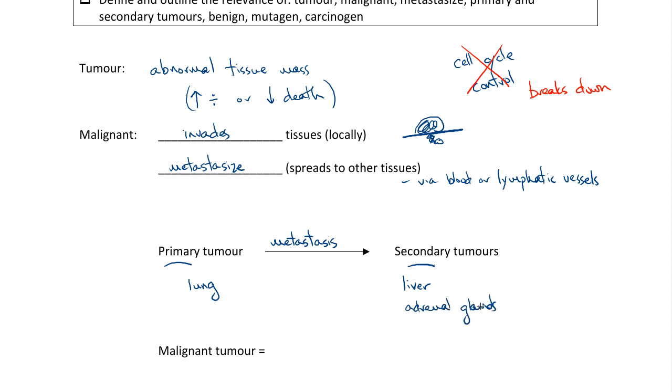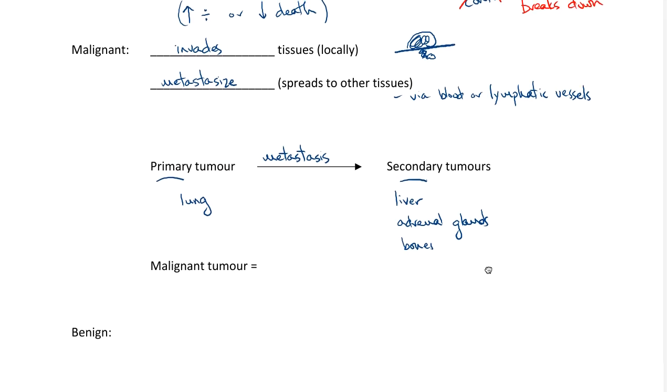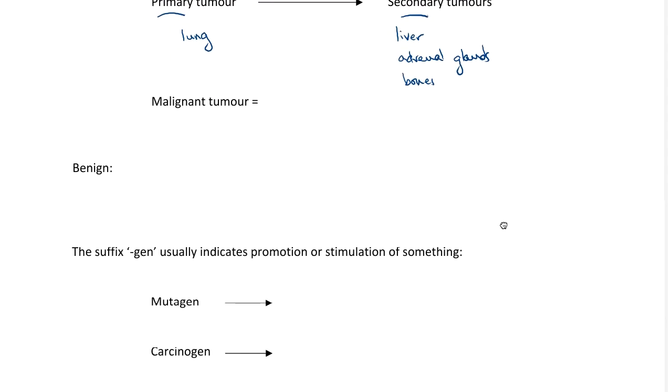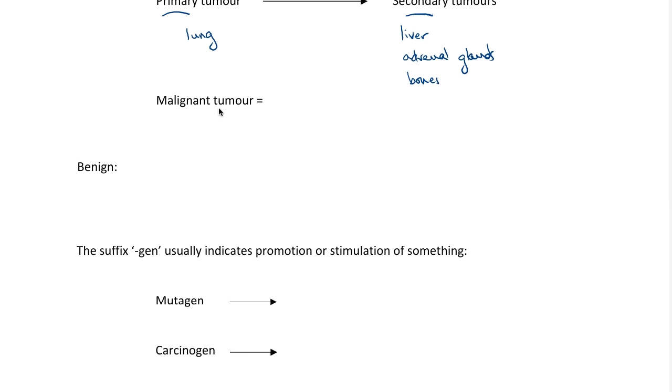And different kinds of primary tumors have different characteristic patterns of spread. And again, this spread is happening via the blood vessels and the lymphatic vessels. Now, when we have a malignant tumor, a tumor that invades locally and spreads, that's what we commonly refer to as cancer. So those are effectively synonymous, malignancy and cancer.